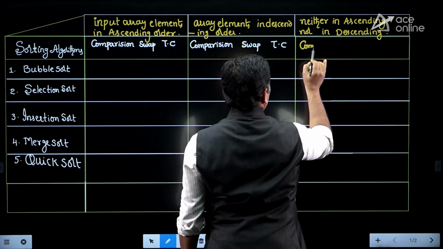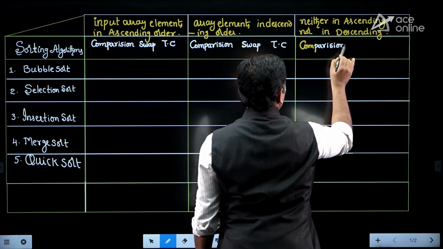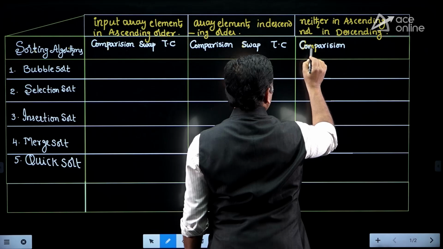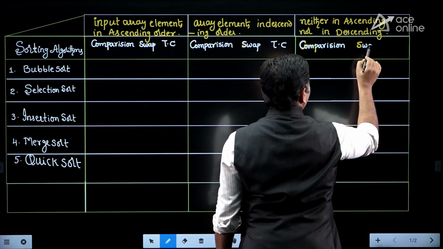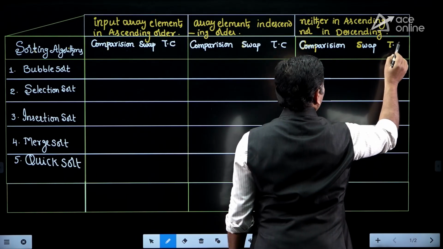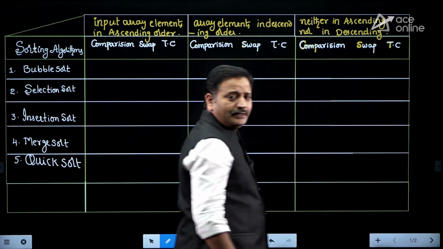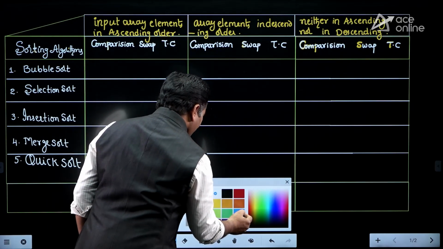We need to find again the number of comparisons, the number of swaps, and you have to find the time complexity also. Okay, time complexity. Let me fill in one of them, friends, so that you will get a clear idea how to answer this type of questions.